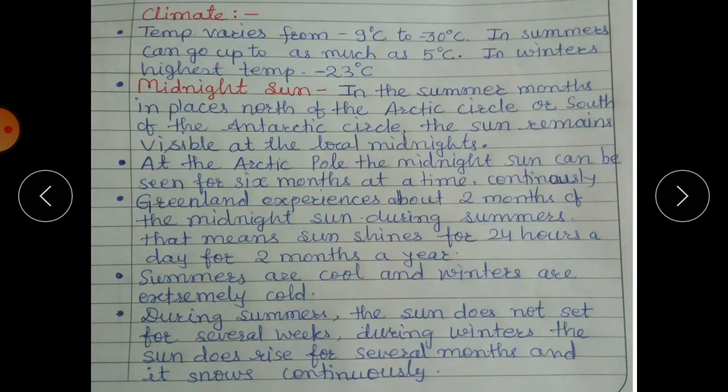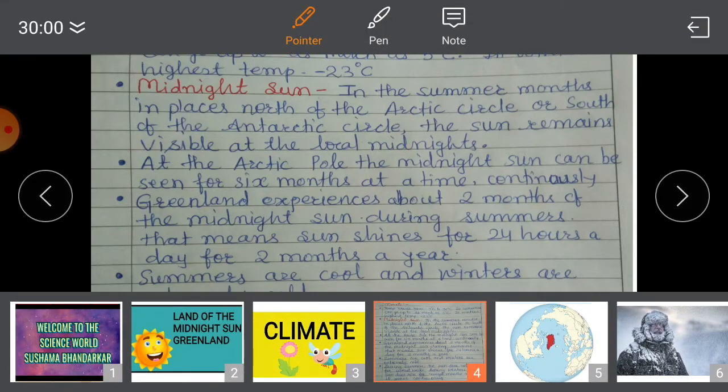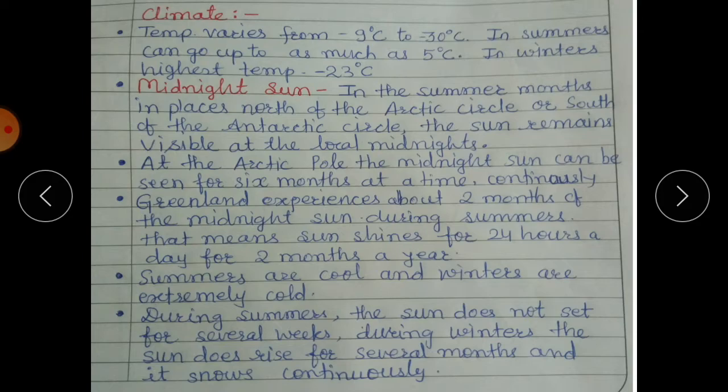See, Greenland is located in the polar region. That means it is always cold there. The climate is always cold, but there are summer months also, and in summer months the temperature rises. Now how much it rises, that we will see. The temperature varies from minus 90 degrees Celsius to minus 30 degrees Celsius. Means the temperature is always lower.